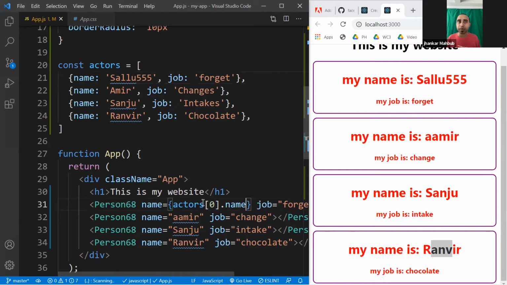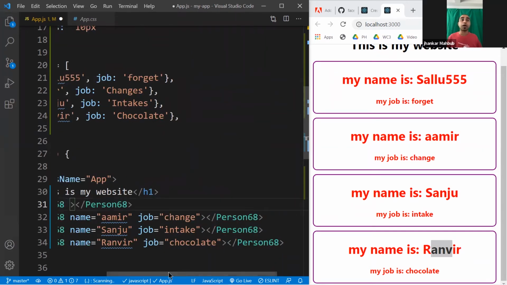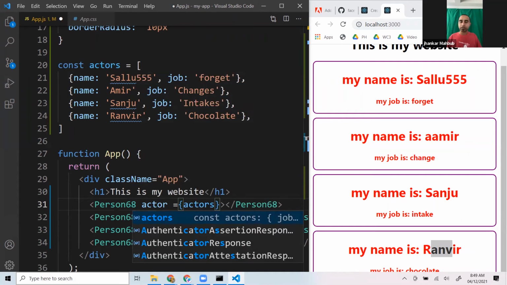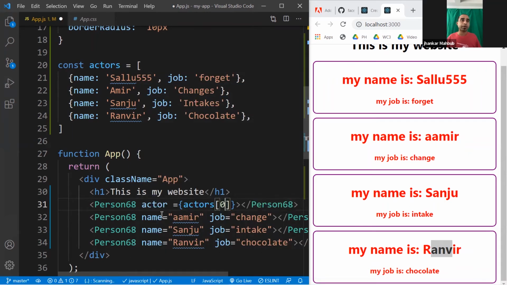So you can do it this way, but you need to pass it the same way as the job, right? And if you have 10 properties of this object, you need to write 10 different props while calling this component. Instead of this, you can right away just pass one object. So this could be, say, your actor, and the value of the actor is actors, and the first one.